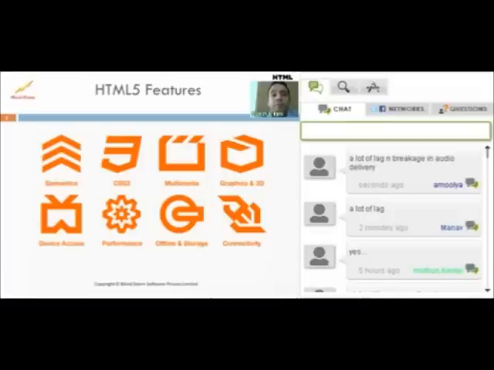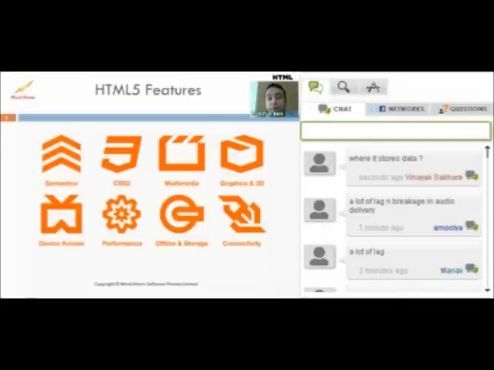So offline and storage APIs are extremely key, and that's what brings to reality the fact that even without a network connection, it's perfectly possible for you to continue to use your web applications. And that was not really the thinking before, where people said, okay, if you don't have net connectivity, your web app will never work. That's no longer the case.